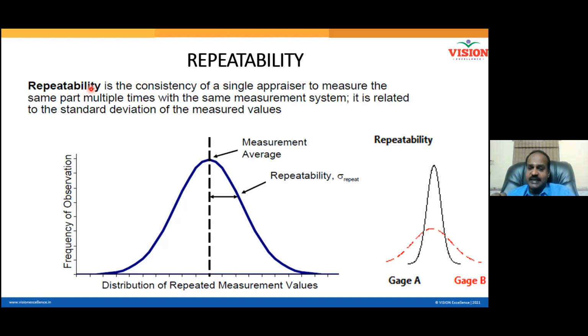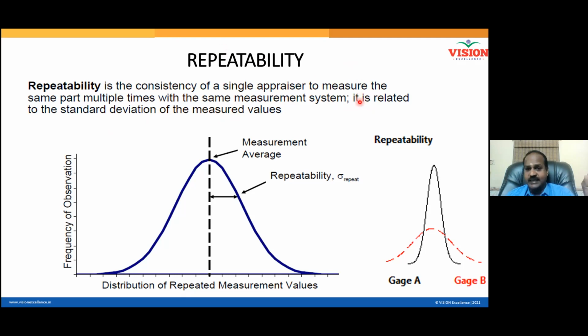Because what is standard deviation? The average deviation of your numbers from the average. Since there is absolutely no deviation, the standard deviation is 0. When the standard deviation is 0, the measurement system is highly consistent. But when the standard deviation gains a value, there will be an error. That error is called repeatability error. That is why repeatability error is related to the standard deviation of the measured value.